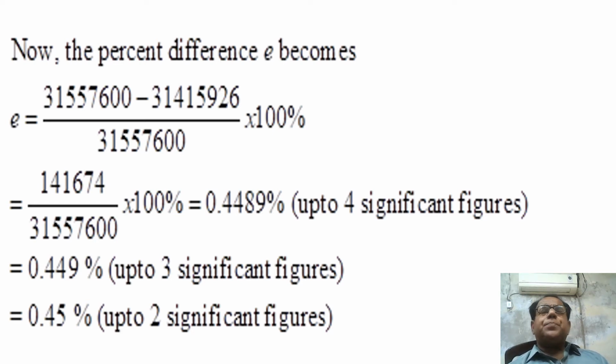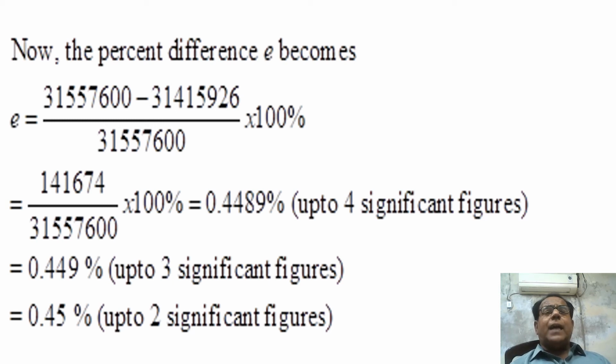The first figure is the seconds during the year without involvement of pi, minus the seconds during the year after involving pi, divided by the number of seconds during the year without involvement of pi, multiplied by 100, because percentage is always out of 100.